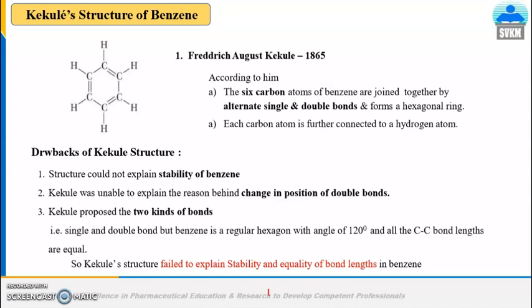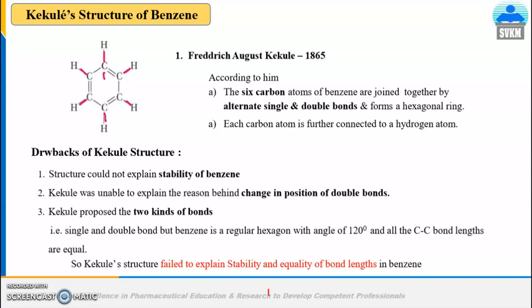Here you will observe the 6 carbon atoms joined together by single and double bonds alternatively. Each carbon atom has a hydrogen atom attached to it. So this satisfies the molecular formula C6H6.